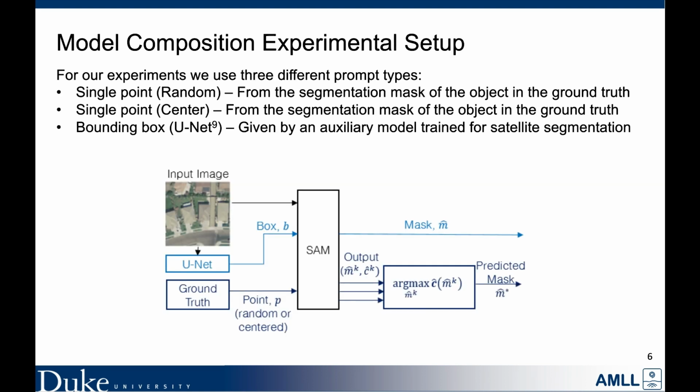For our experiments, we use 3 different prompt types. Single point prompts are taken from the ground truth of the image for each object segmentation mask. We do this with a randomly selected point in the object mask and a point selected at the center of the mask for our 2 different prompt types. We also retrieve bounding box predictions taken from the output of a pre-trained UNet model as input for SAM. These prompts, along with the image, are given to SAM, and SAM produces either a single mask for the bounding box prompts or 3 masks for the single point prompts. Of the 3 masks, we select the one that the model is most confident in.